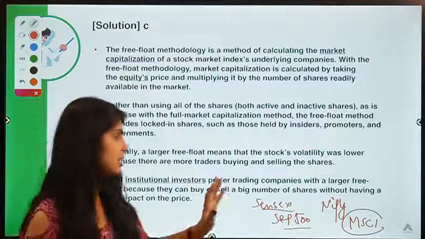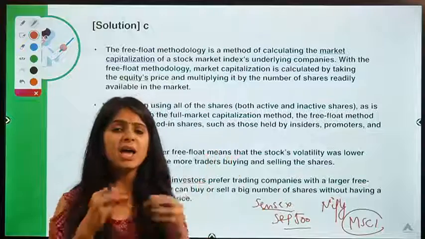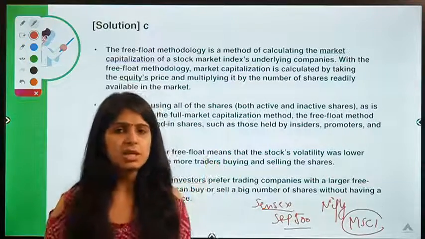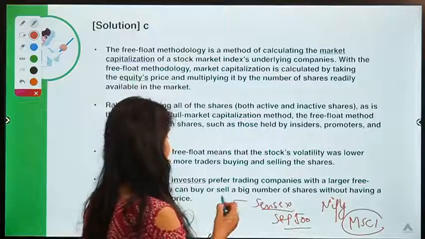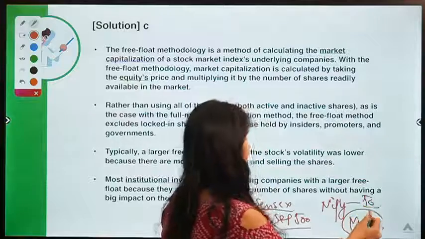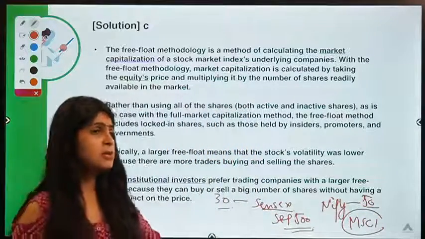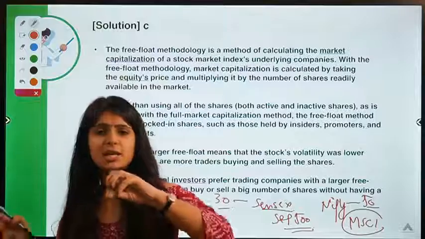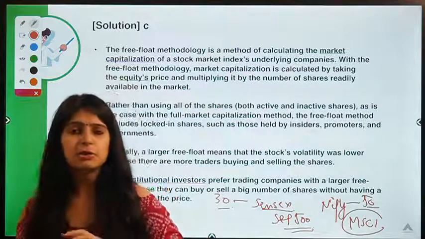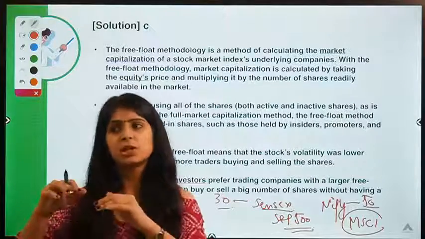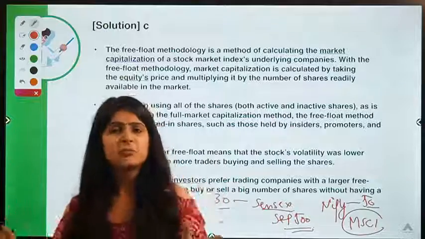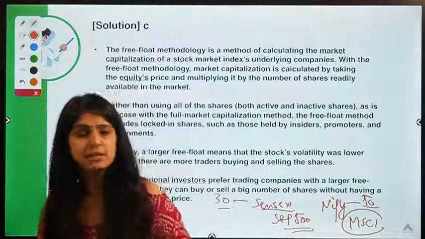So what are these? These are basically an average of performance of certain companies in the stock market, right? Sensex calculates for 30 companies, Nifty for 50 companies, S&P 500 for 500, right? So we are just taking a sample out of the whole industry, a limited number of companies, and we try to analyze, okay, these companies are performing like this, that means they represent the entire market, so the entire market is performing like this.